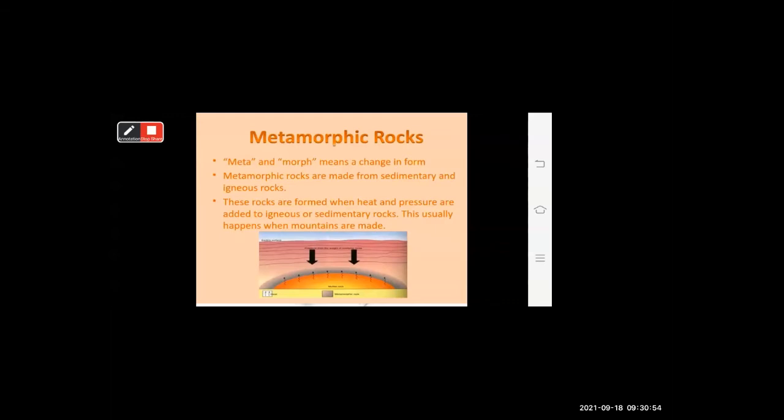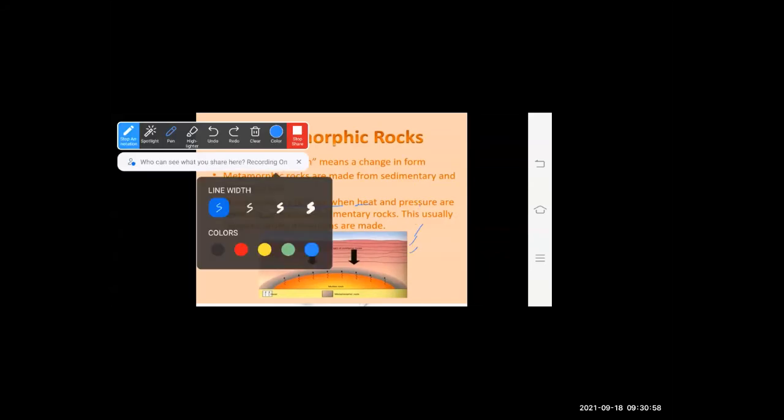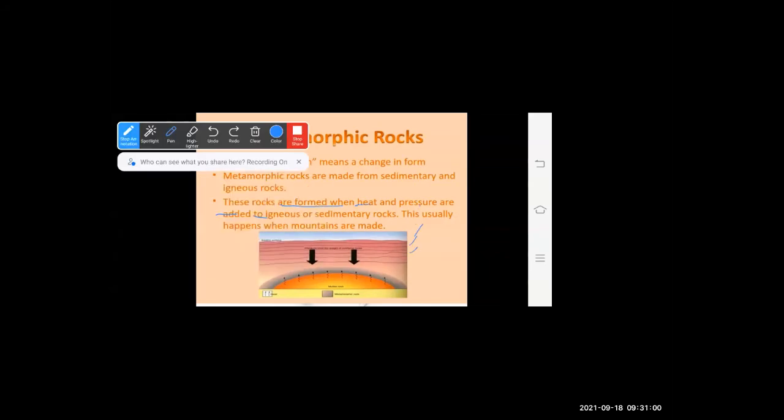To form the metamorphic rocks, two things are very important: heat and pressure. Heat and pressure are both responsible for forming metamorphic rock. And metamorphic rock is a combination of sedimentary and igneous rock.